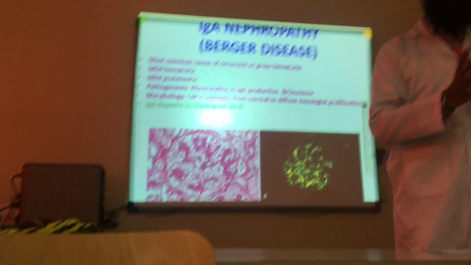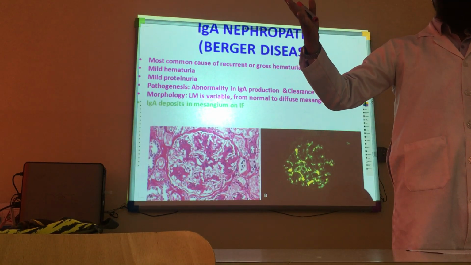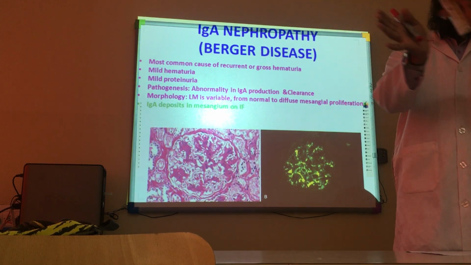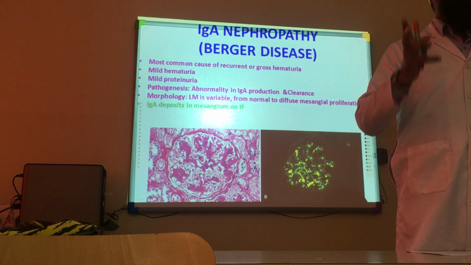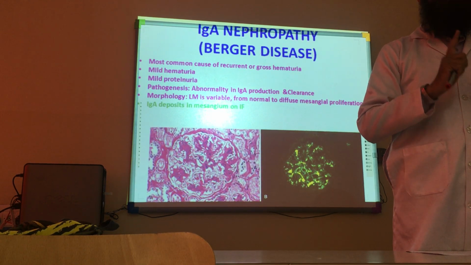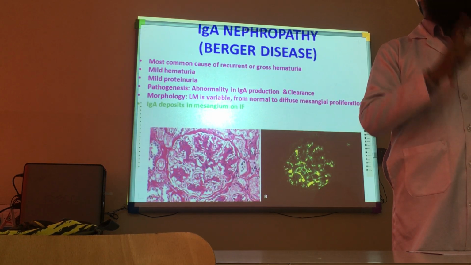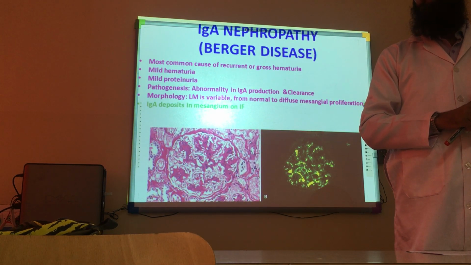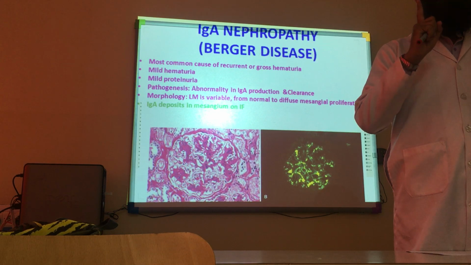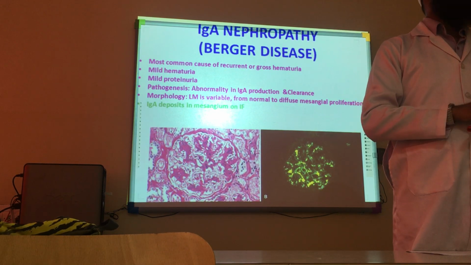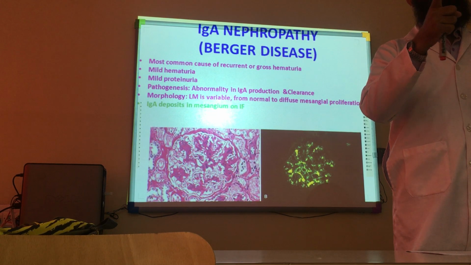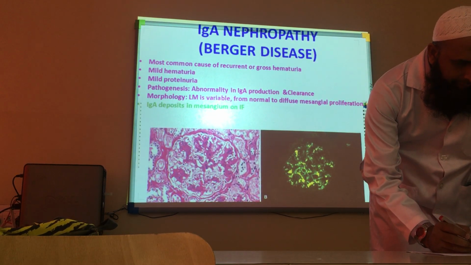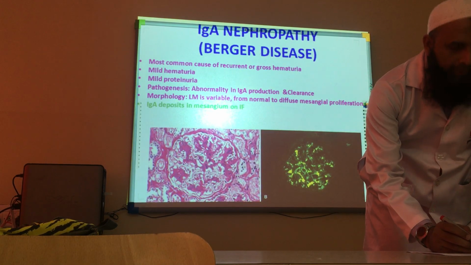And what is the microscopy of this? What is the other name of rapidly progressive? Crescentic. So on microscopy we see crescents. And what are the 3 types? Type 1 is antibody against the glomerular basement membrane. Type 2 is because of immune complexes. And type 3 is no immune deposits, pauci-immune. Okay.